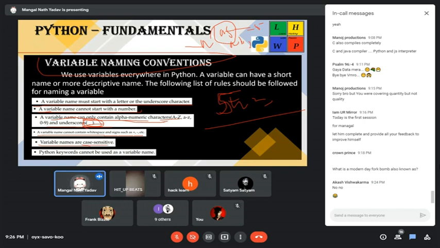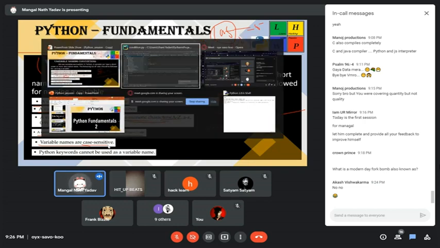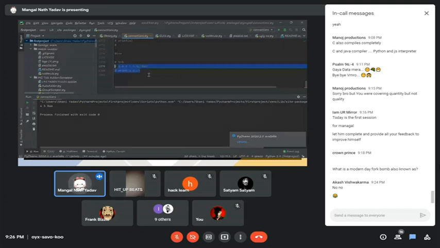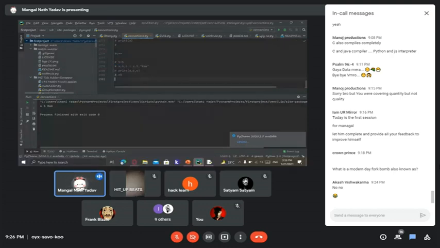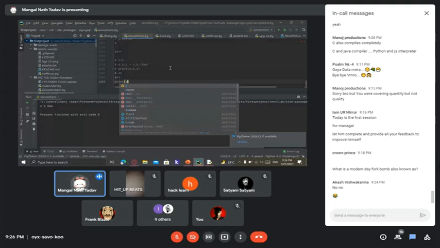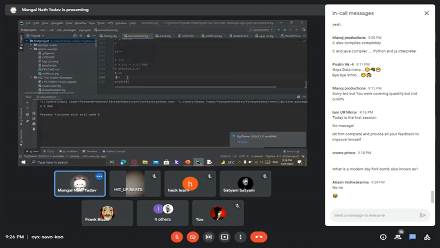Variable names are case sensitive. What do you mean by case sensitive? I will tell you what is case sensitive. Like A equals 5 and now a equals 4, and I will print A. Then there's no difference, they both are A. But case sensitive means that this is capital A and this is small a. Then capital A has a different value and small a has another value.